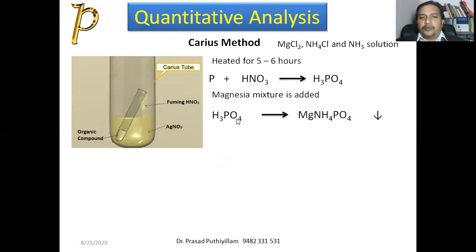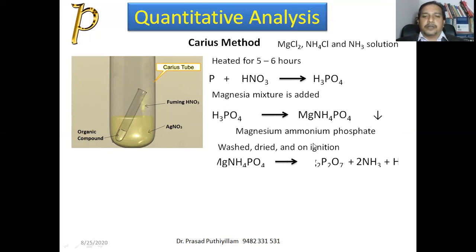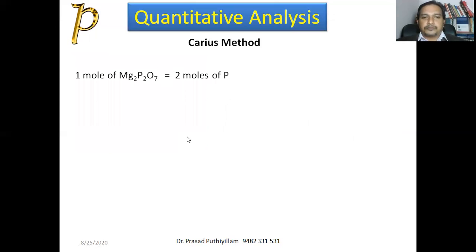Then H3PO4 will be converted into MgNH4PO4, that is magnesium ammonium phosphate, which will precipitate. It is washed, dried, and on ignition, that is heating, it will be converted into Mg2P2O7, which is called magnesium pyrophosphate. The weight of magnesium pyrophosphate is taken as M1 gram, and the weight of the organic compound is M gram. Then it is easy to calculate the weight percentage of phosphorus.